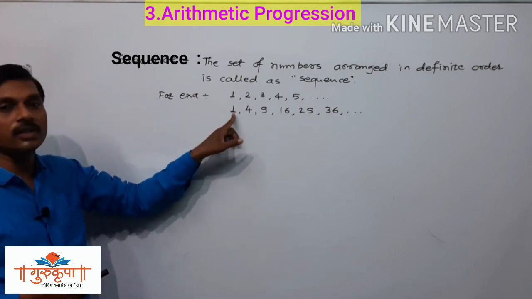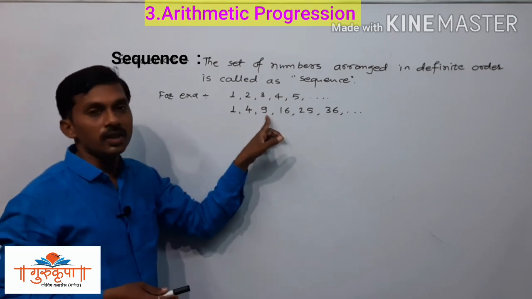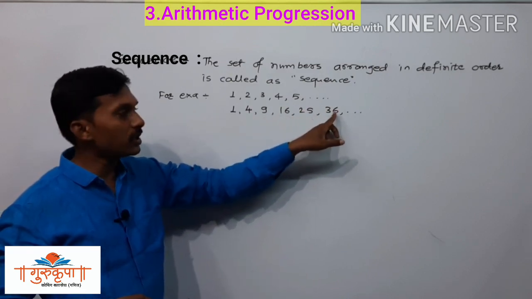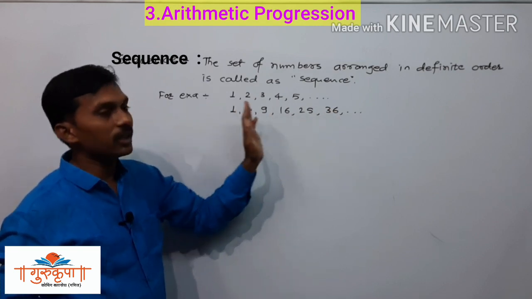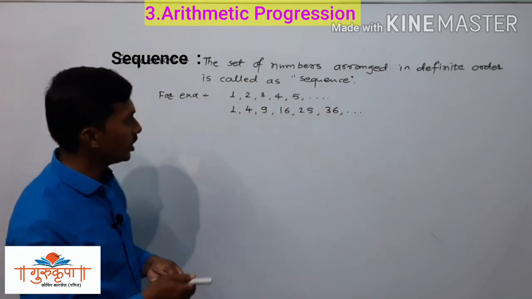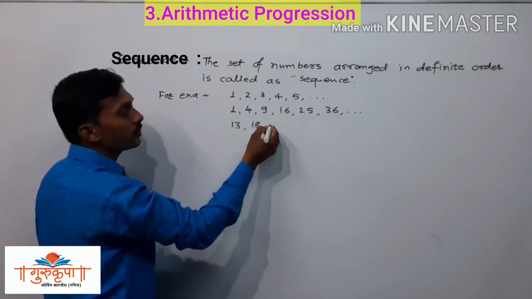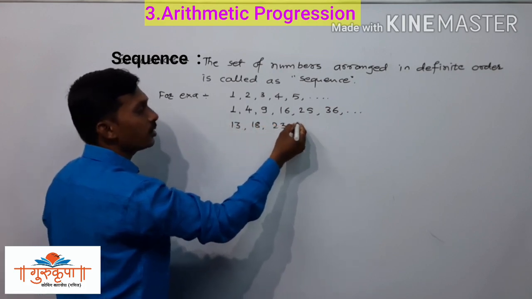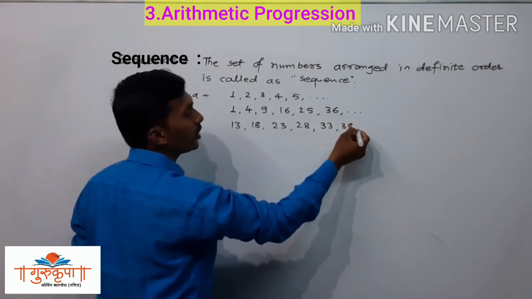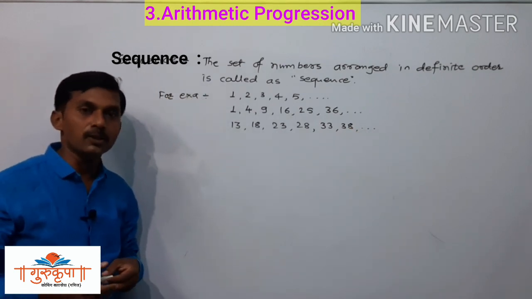See, the first term is the square of 1, the second term is the square of 2, the third term is the square of 3, the fourth term is the square of 4, this is 5 square, this is 6 square. All the terms are arranged in the definite order, so it is also called a sequence. Here we can write one more example: 13, 18, 23, 28, 33, 38 and so on. It is also a sequence.